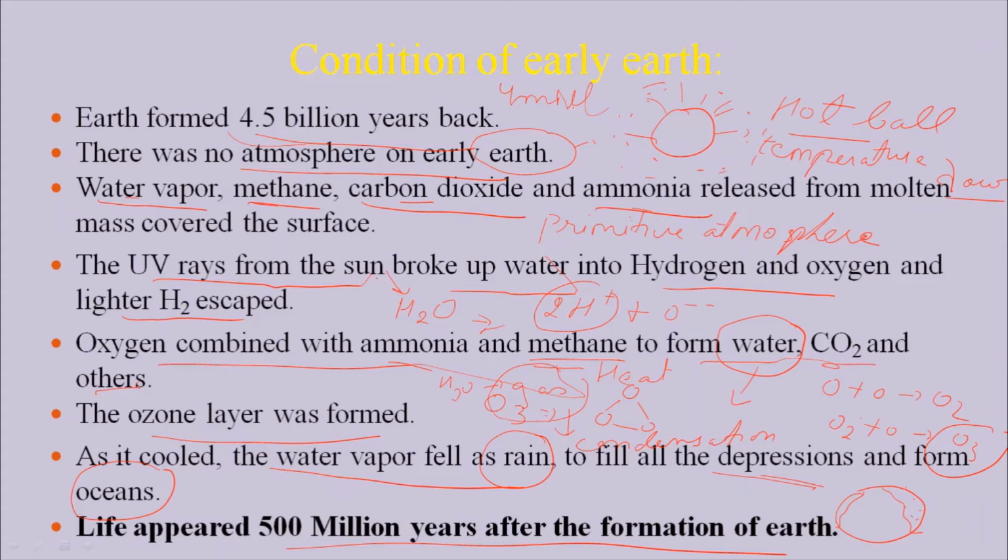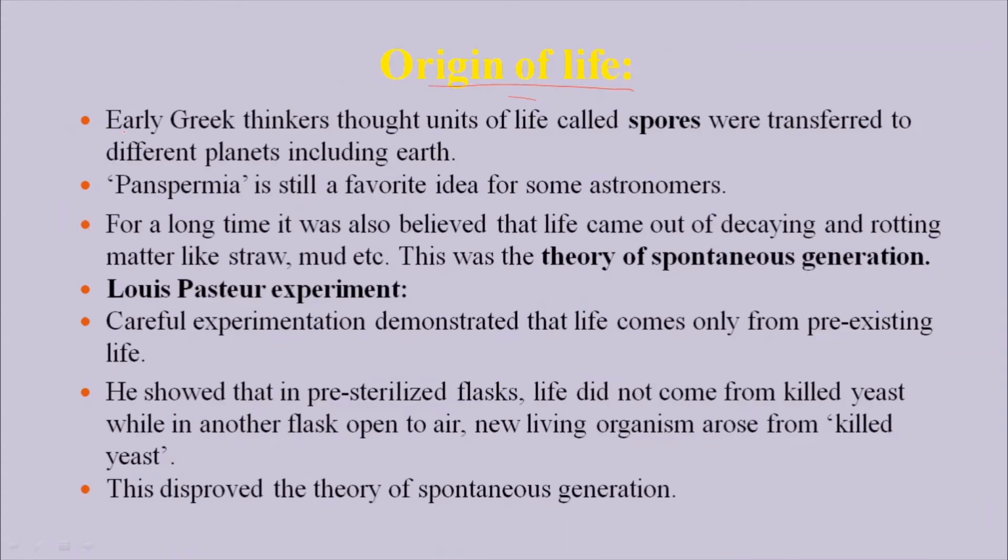The origin of life: how did life originate on Earth? There are different theories, and different philosophers have given different ideas of the origin, but we have to look over that. Early Greek people thought that units of life called spores were transferred from different planets, including Earth, and this is called panspermia. What they say is that this is our Earth.